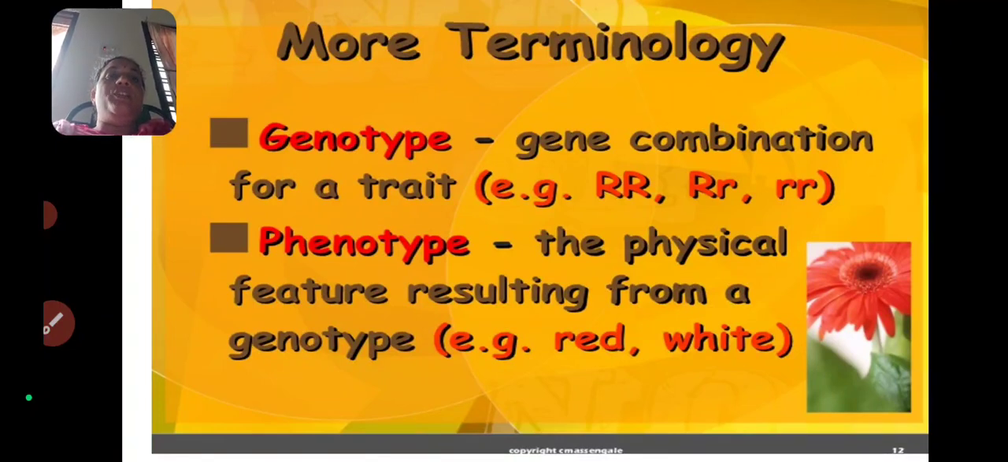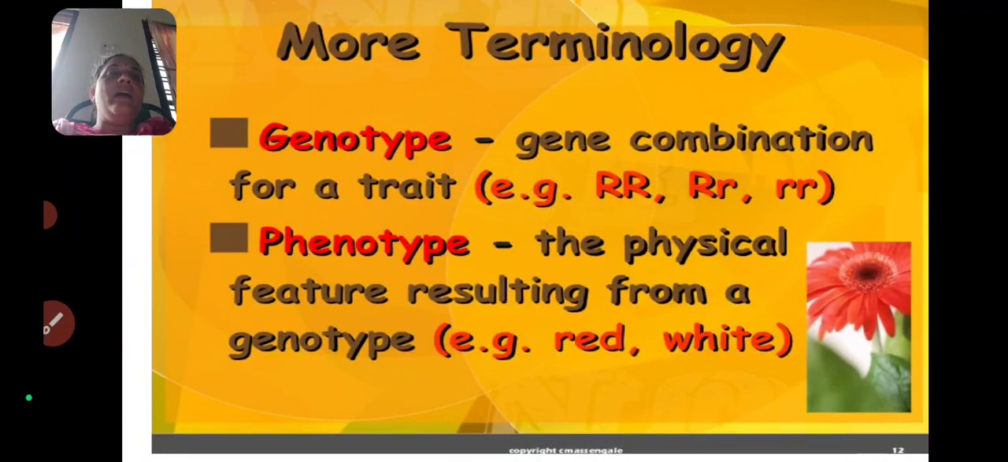For example, a genotype is capital R, capital R. In this, two dominant genes are there. Then capital R, small r: capital R means one dominant gene, small r means one recessive gene. And small r, small r: these two are recessive genes. So there is a combination. In the first, capital R, capital R, these two are the dominant gene combination, and the second one is capital R, small r. This is a combination of a dominant and a recessive gene. Dominant is indicated with capital R and the recessive gene with small r.